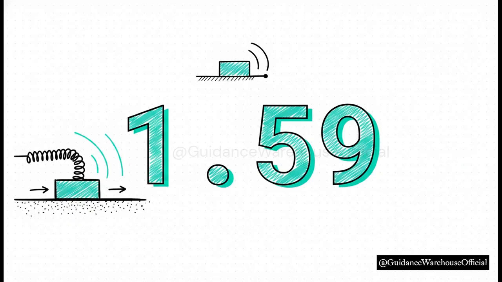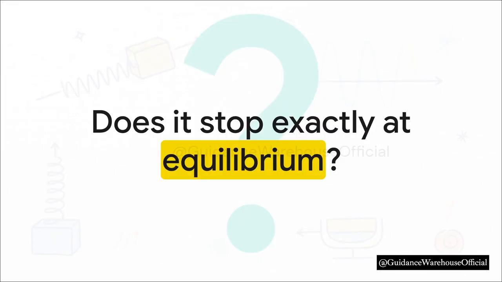When we actually plug our specific mass, our friction coefficient, and our spring constant right into that algebraic relationship, it reveals the answer. The total distance the block travels is 1.59 meters. To put that into perspective, because it started with a displacement of just 0.1 meters, that means it's going to bounce back and forth nearly 16 times. It loses just a little bit of energy with every single scrape against the table before it completely surrenders to friction.